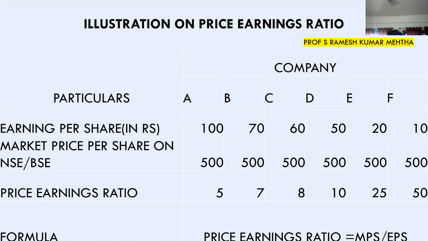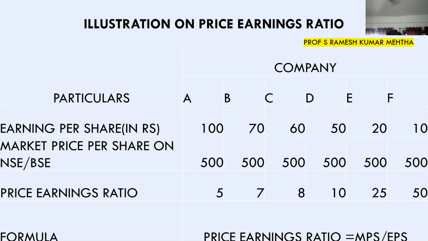Our price earnings ratio is 500 by 100 is equal to 5. In the second case, price earnings ratio is 500 by 70 is equal to 7. Means it will take 7 years to get back what I have invested. In the third case, I have invested 500 rupees. They are paying me 60 rupees dividend, and our price earnings is 8. That means it will take 8 years to get back what I have invested. So if you look for the other companies, you got price earnings ratios.